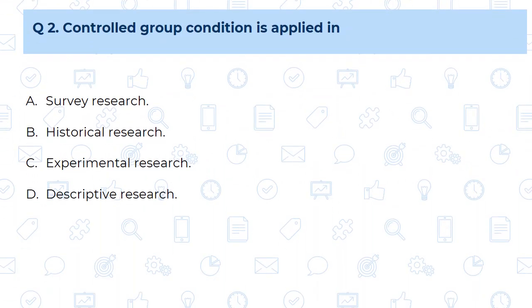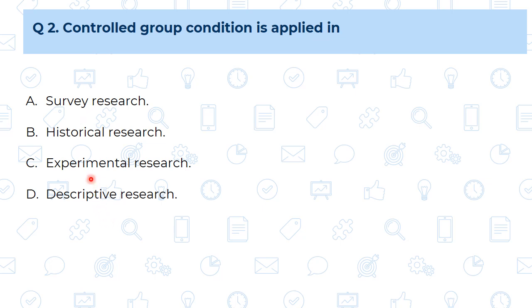Question number 2. Control group condition is applied in survey research, historical research, experimental research, and descriptive research. As we know that this control group condition we are using at the time of only experimental research, neither in the historical, survey or in the descriptive research.